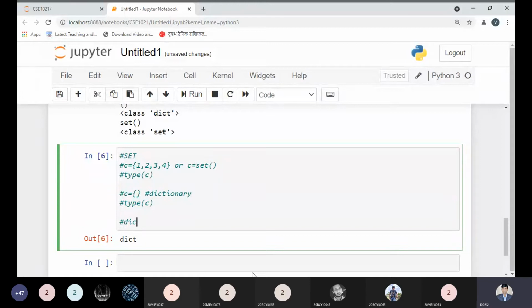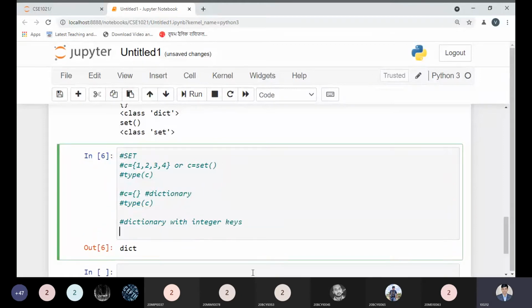Now, if you want to define a dictionary with integer keys, how to define it? I'm taking another variable, d; you can take any variable. Of course, we use curly braces, and there are two important parts. One is the key: one is my integer key, and its value is apple. Then, separated by a comma, two is the key of the second element.